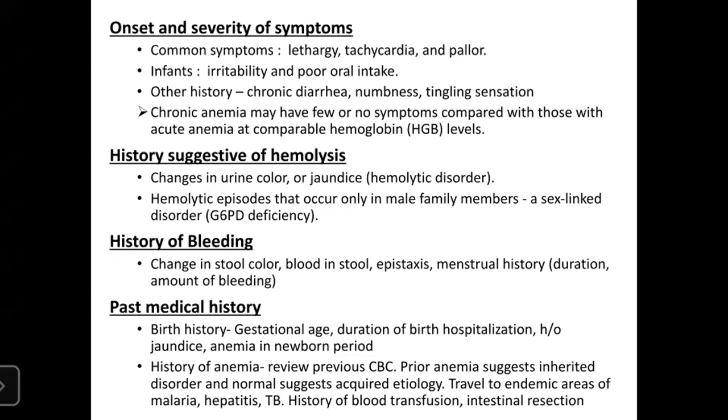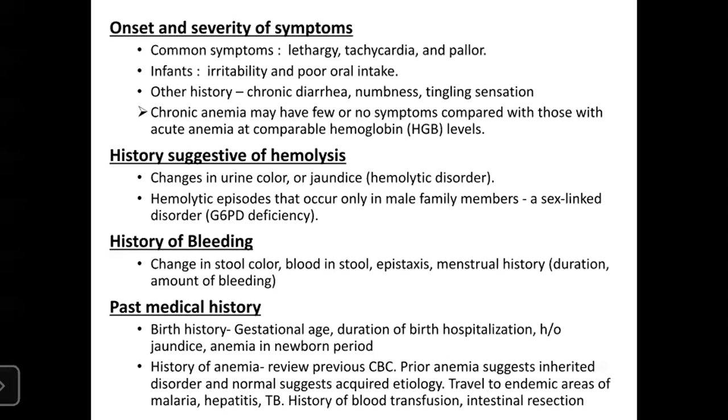Previous anemia suggests inherited disorders, and no previous anemia suggests an acquired etiology. Travel to endemic areas of malaria, hepatitis, tuberculosis, blood transfusion, intestinal resection or ileal disease leading to B12 deficiency. Family history: similar illness in the family, jaundice, gallstones, cholecystectomy, splenectomy, inherited hemolytic anemia.